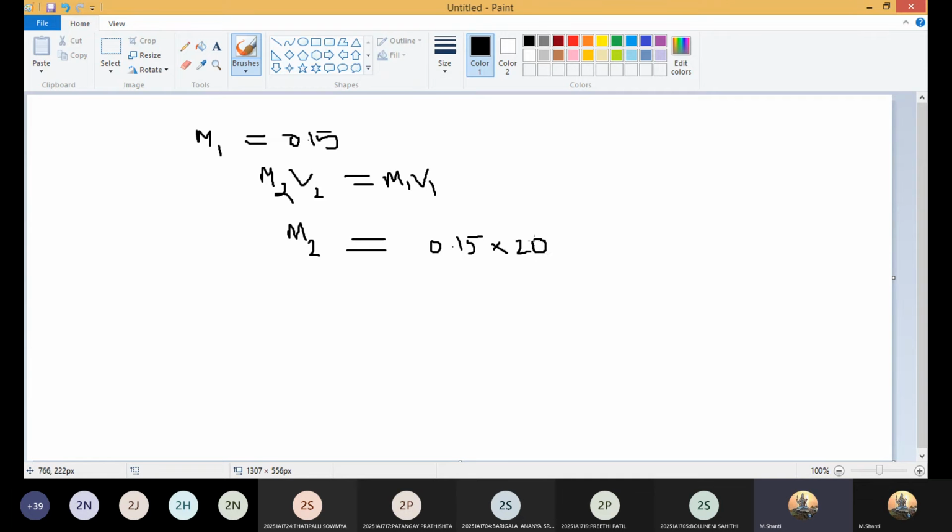V1 is 20, divided by V2. V2 is 25, right? On simplification, 0.12. Yes? 0.12 is the answer, right? Yes, ma'am. This is M2. Now how to calculate M3? M3 V3 equal to M2 V2.